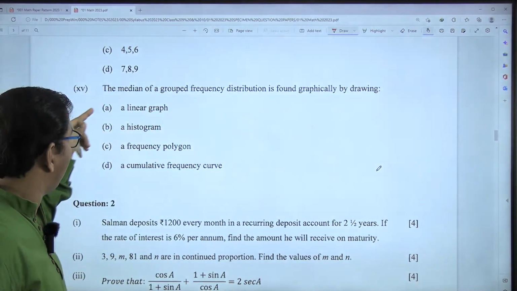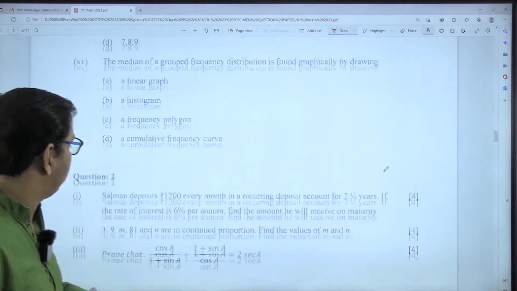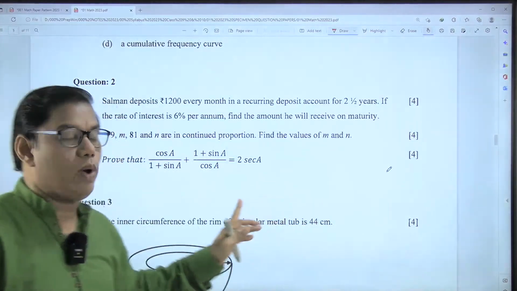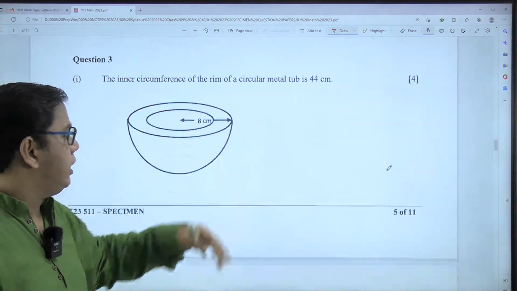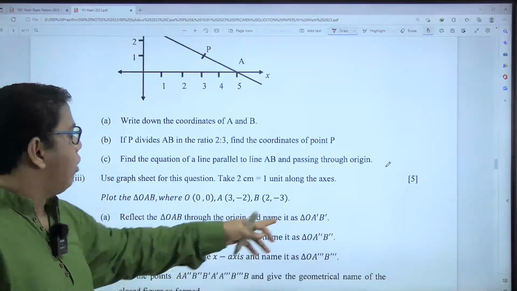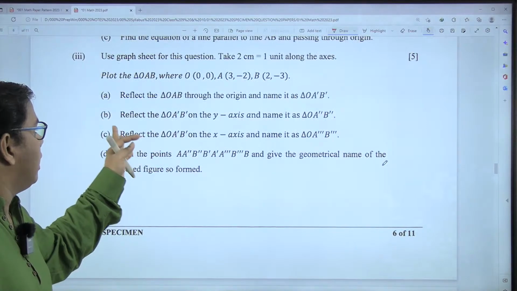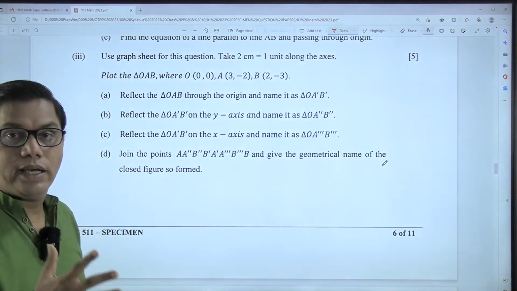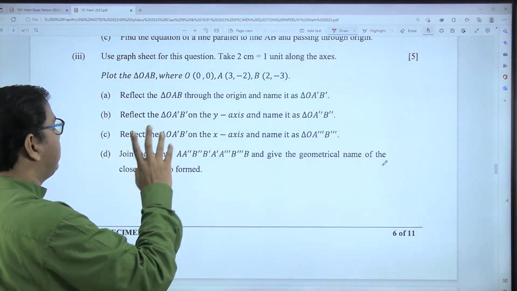Question will be given followed by 4 options A, B, C, D, and you have to select one out of those 4. Then question number 2, 4, 4, 4. Okay, 12 marks question, compulsory question. Then question number 3, 4, 4, and 1 question carrying 5 marks. And generally it has been observed that this question is from the section that is coordinate geometry, and to be very precise, it is from the chapter reflection.